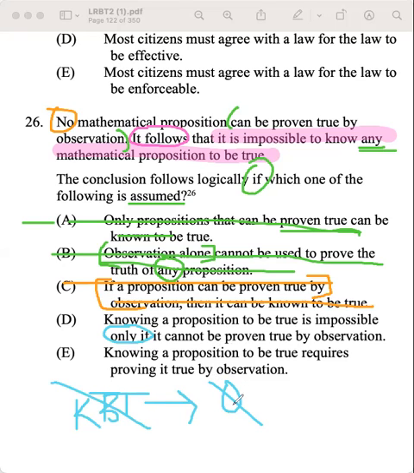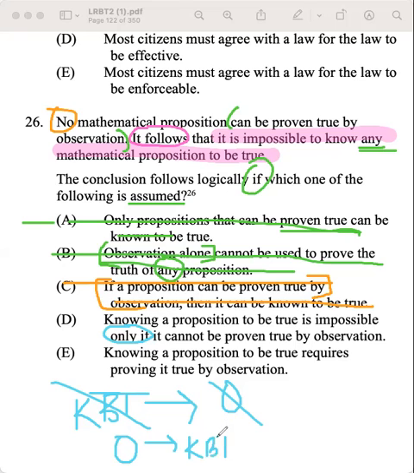So that means that we're saying if you can't know it to be true, then you can't do it by observation. This actually looks like it's going to be backwards, because if we flip this, it's going to say that if you can observe something by observation, then you know it can be proven true.